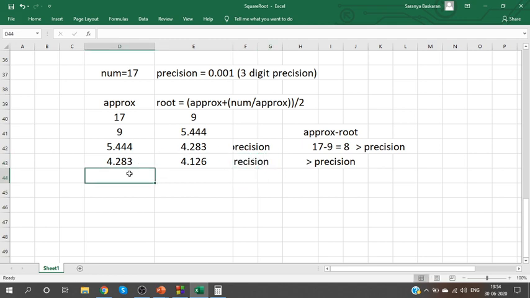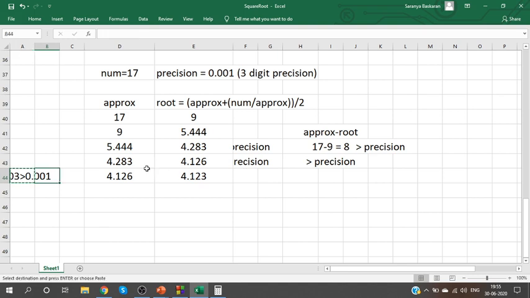So again give 4.126 here. Calculate the new set of values. Your new value will be 4.123. The difference is 0.003. Continue. Still this is greater than 0.001. The obtained value is greater than precision.